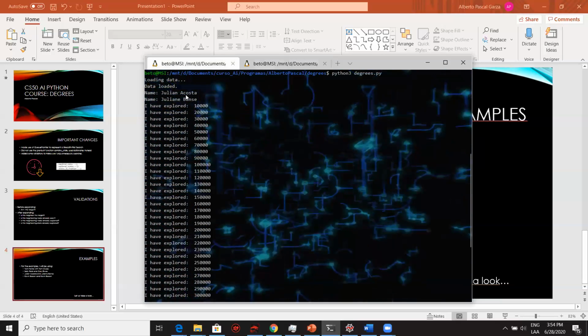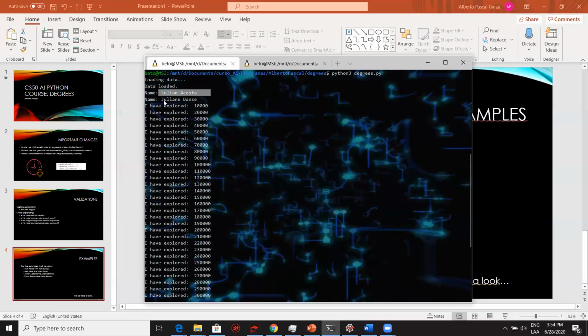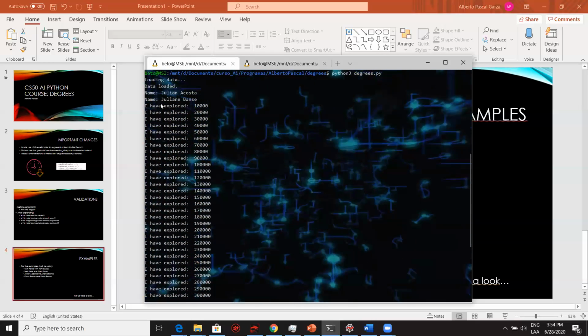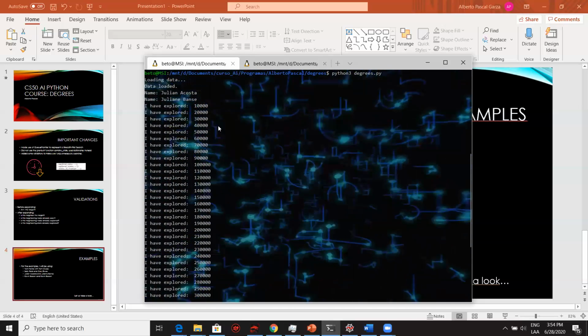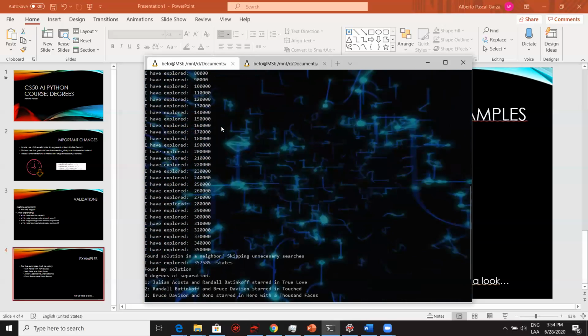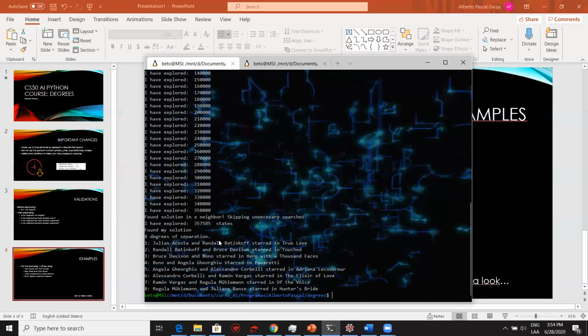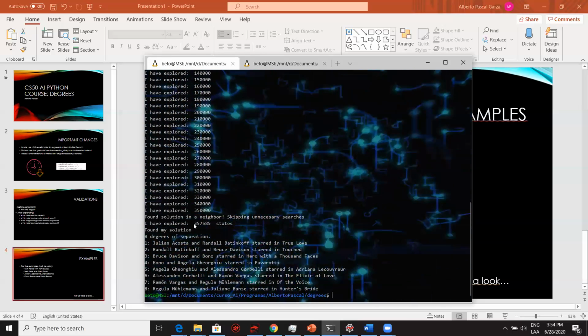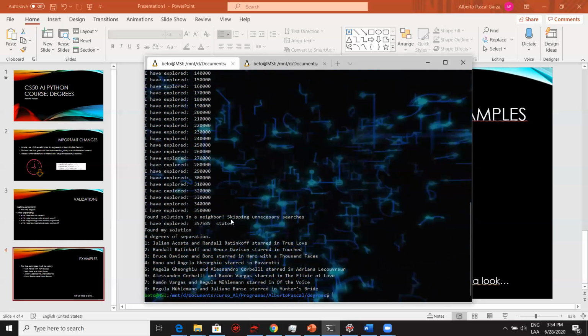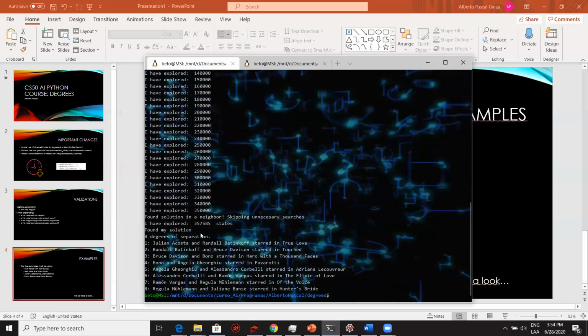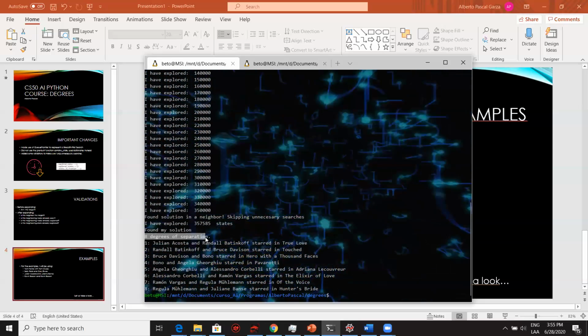So here it is. This is where I searched for Juliana Costa and Julian Vance. I added a print to show the progress on these explored states. And I finally found a solution after having explored around 357,000 different states. My solution was of 8 degrees of separation.